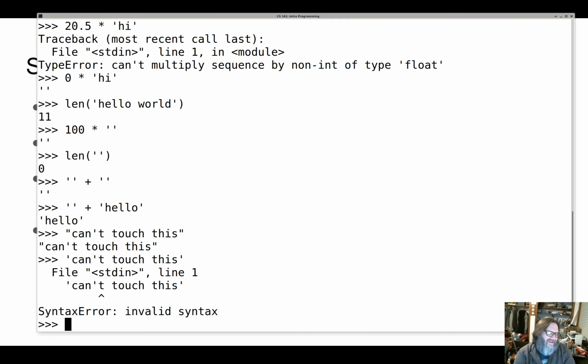So it's like, no, that t, I don't know what that t is. So I have to use double quotes around that. And if I want double quotes in my string, I have to use single quotes around it.